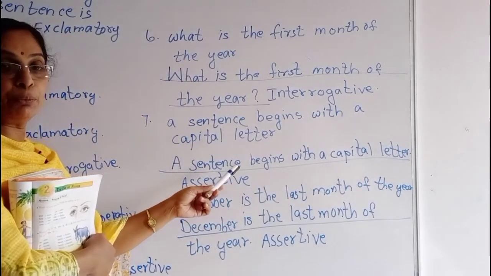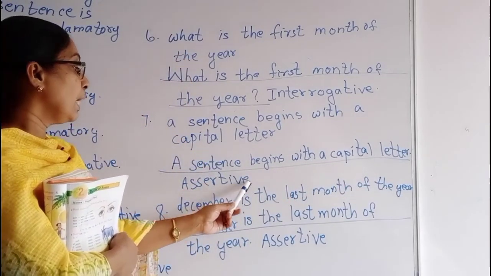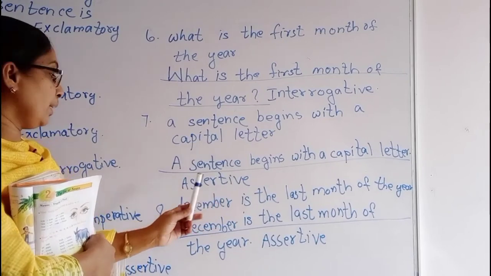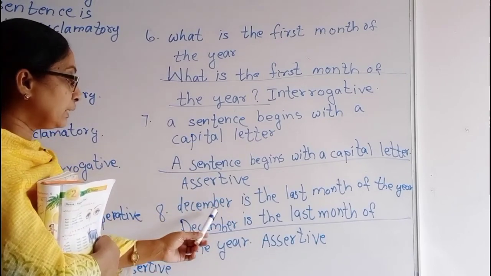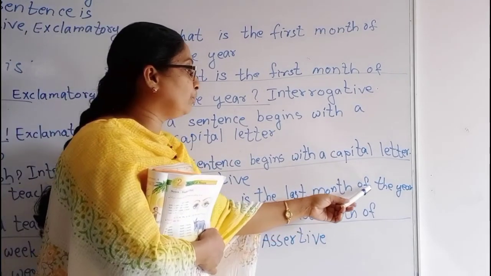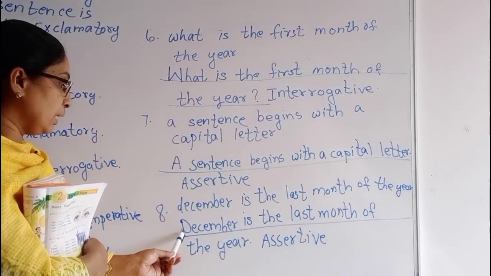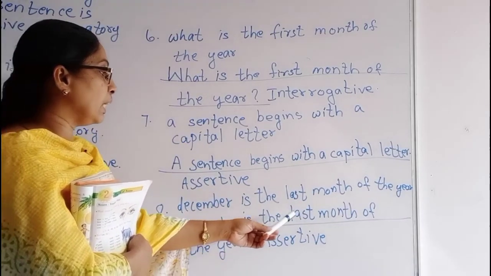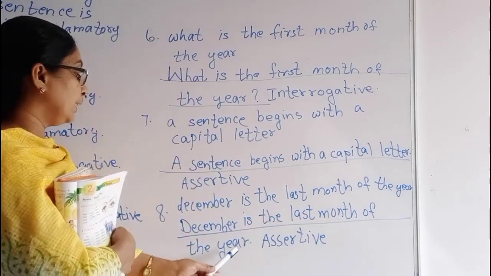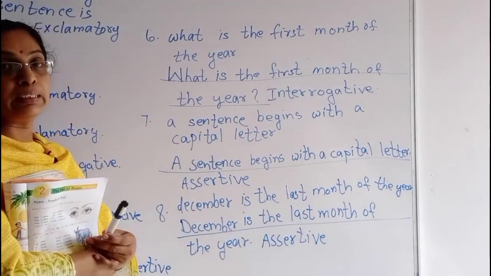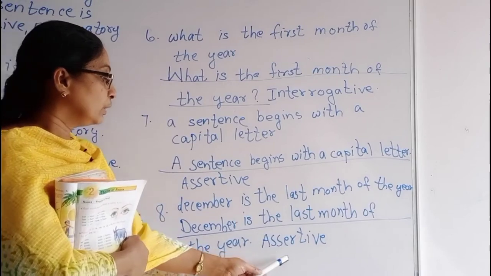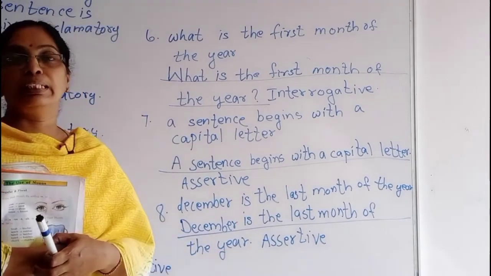It is a statement. So this is an assertive sentence. Okay. The last one is December is the last month of the year. First letter capital. So full stop. This is a statement. It becomes an assertive sentence.